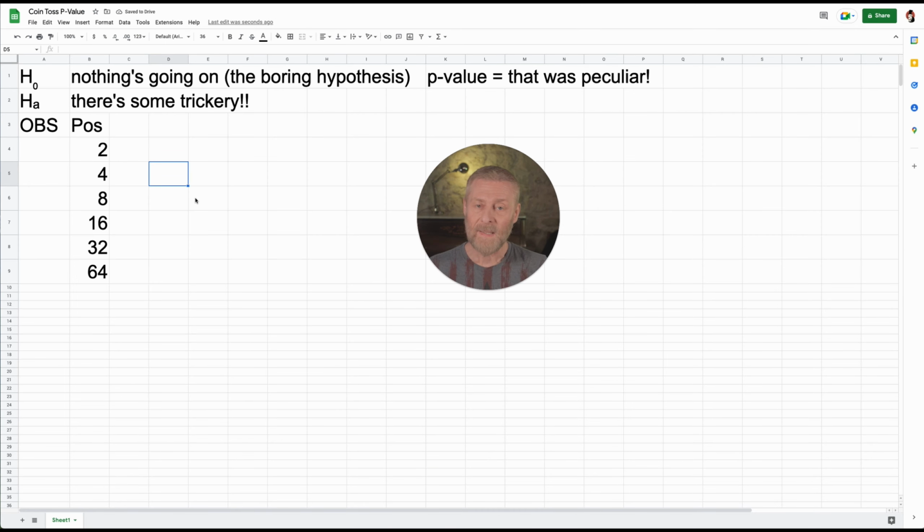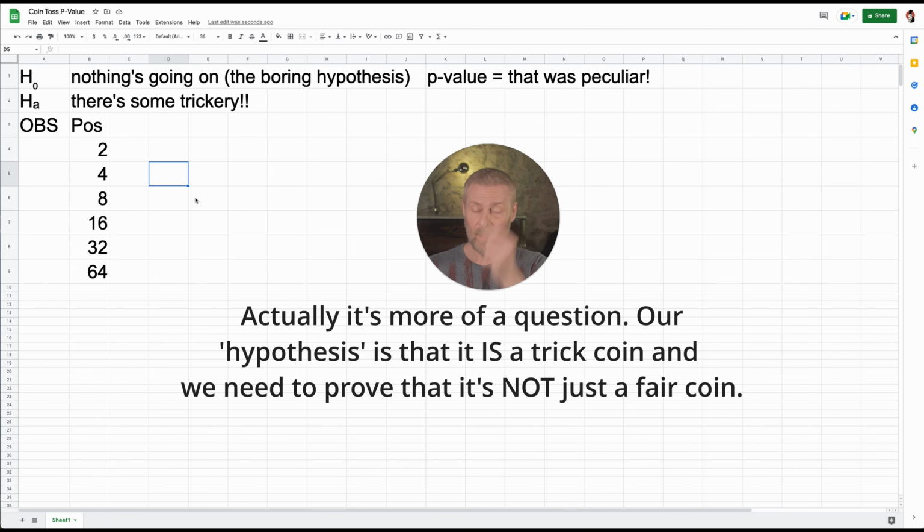So let's say we have a coin. And the question here is, is this a trick coin? Well, that is the hypothesis. Is this a trick coin or is this a fair coin?